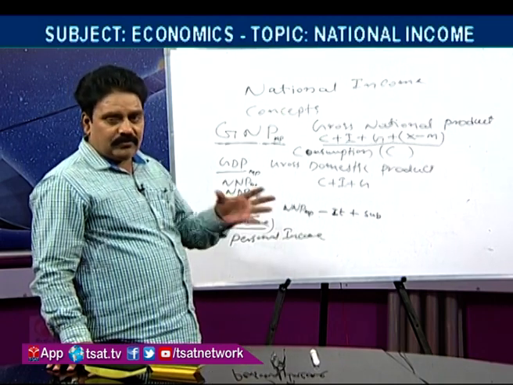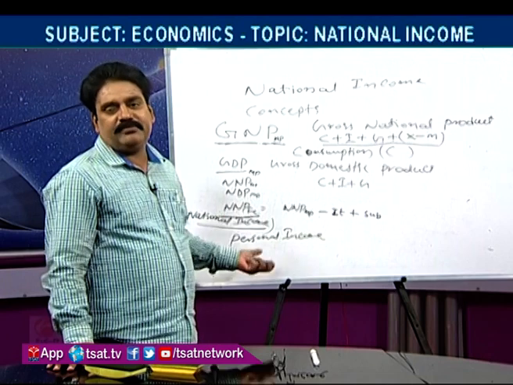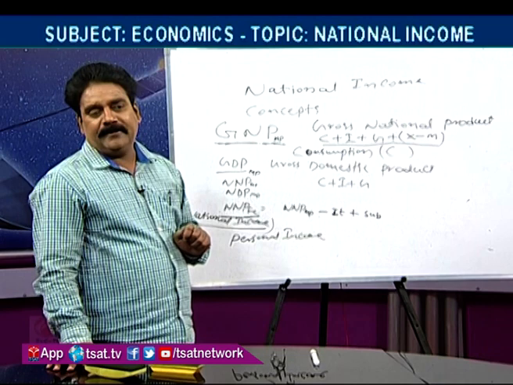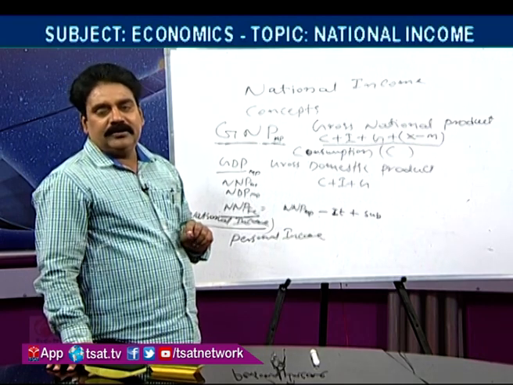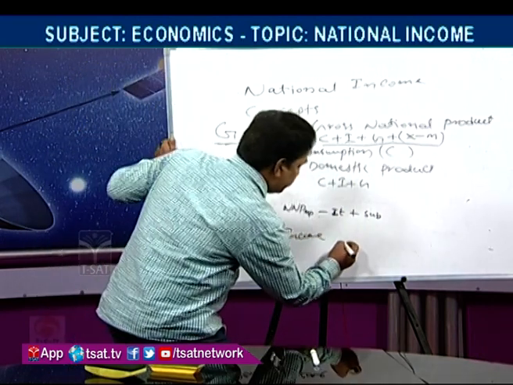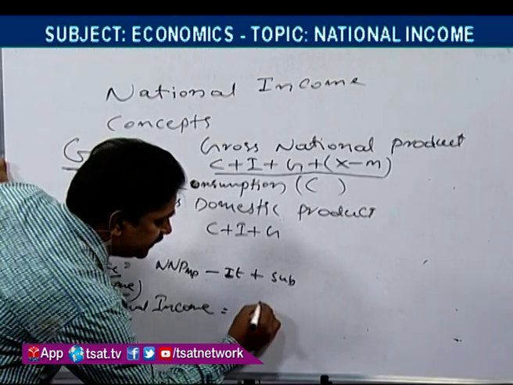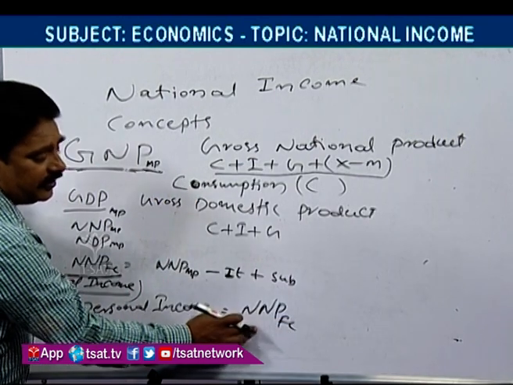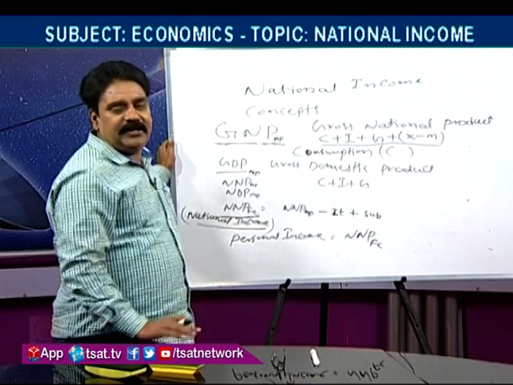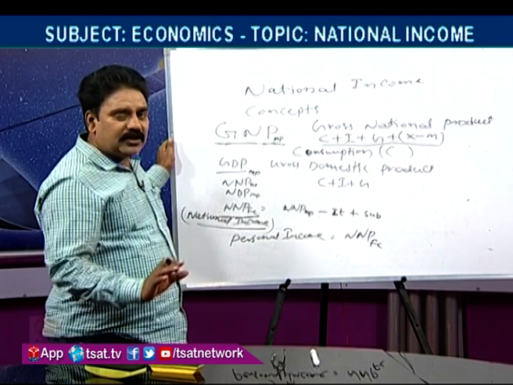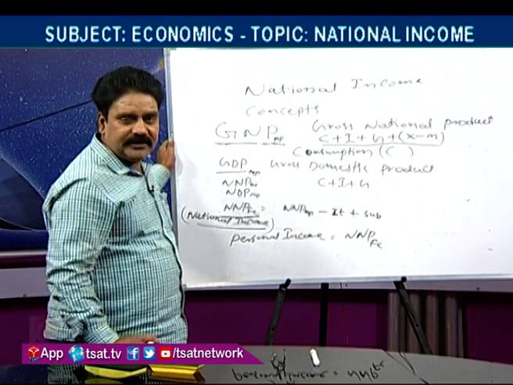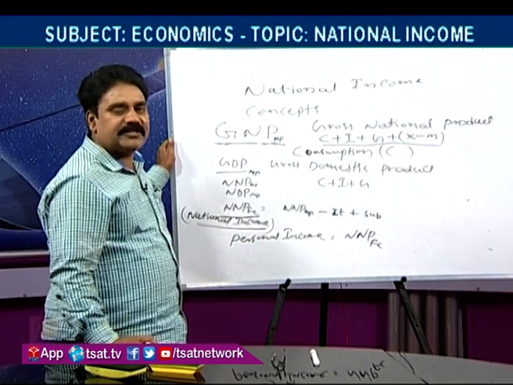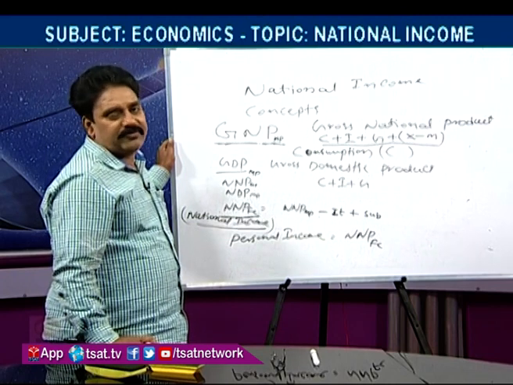What income is received by a person, what is the exact amount received by a person? For that purpose, we have to deduct from net national product at factor cost. Actually, this income should be received by factors of production, but totally it is not received by the factors of production. Some part of income is put aside for the purpose of future expansion, undistributed profits, in the